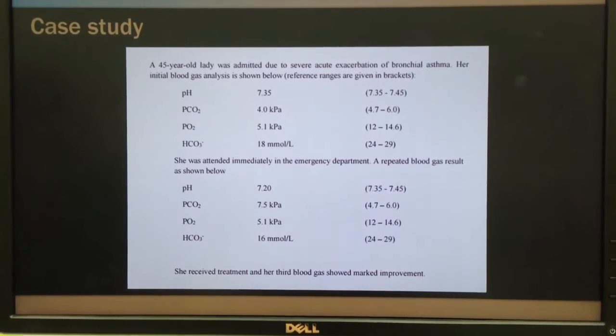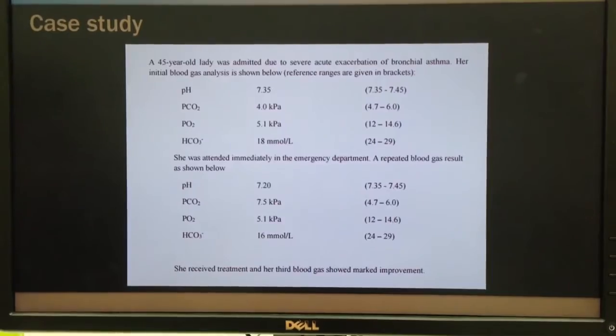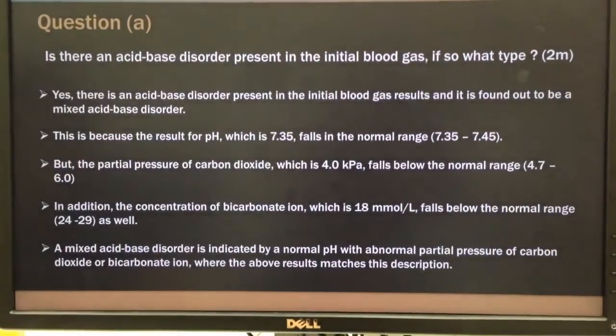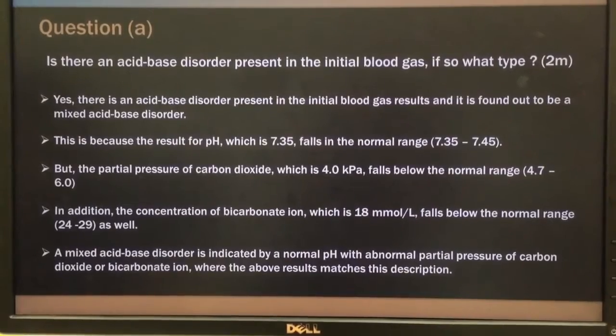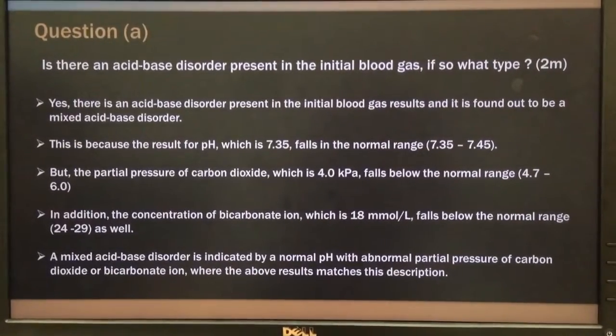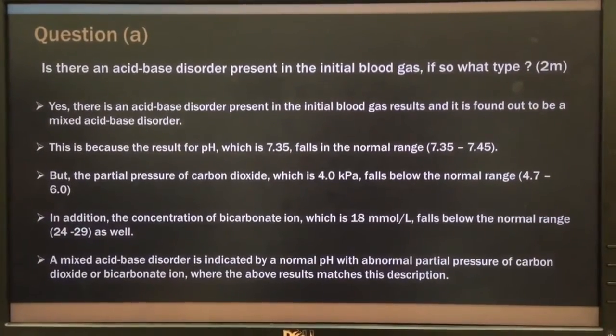Her initial blood gas analysis is shown as below. Question A. Is there an acid-base disorder present in the initial blood gas? If so, what type? 2 marks.